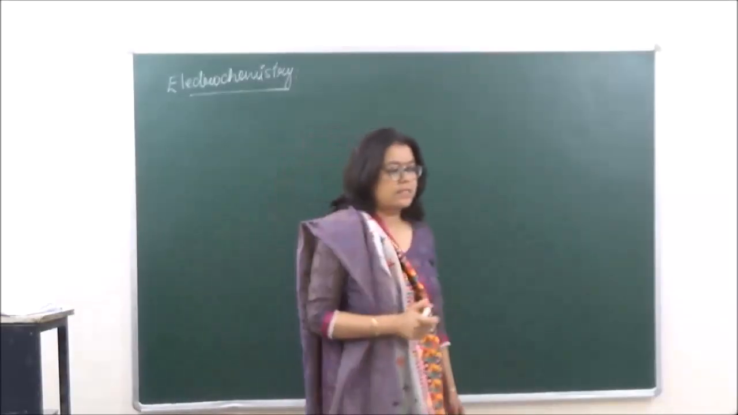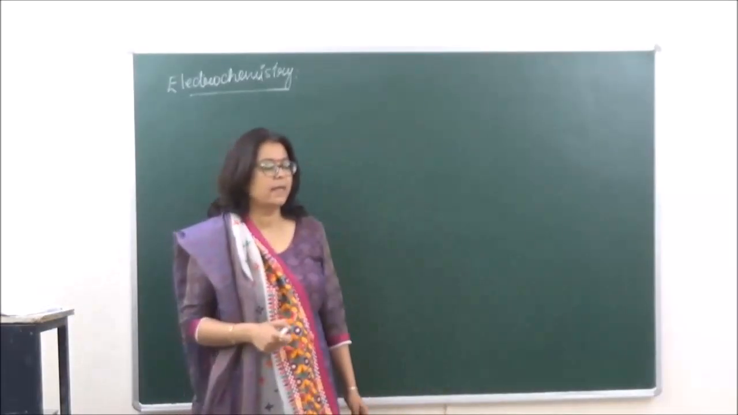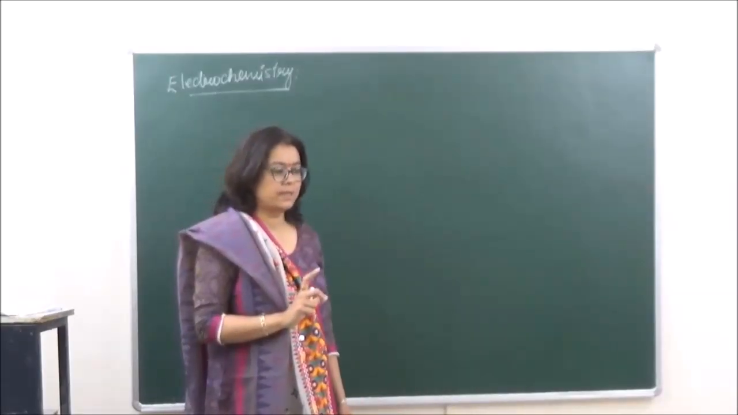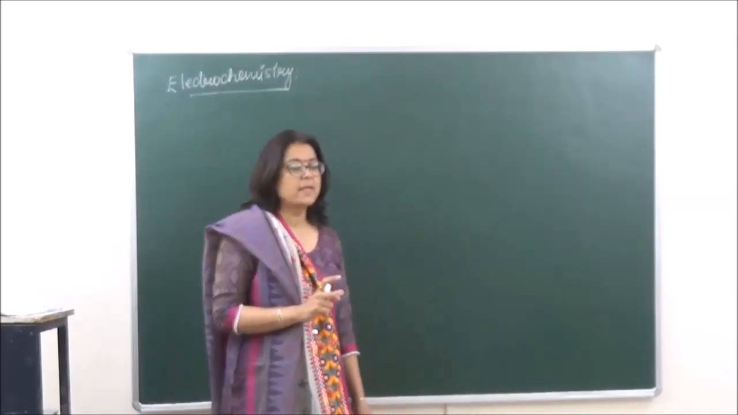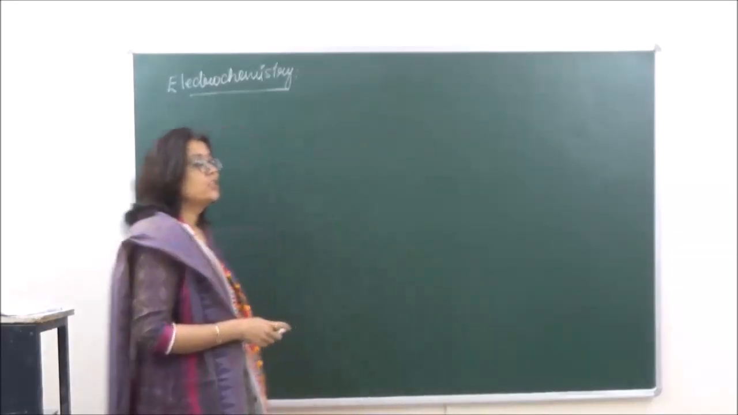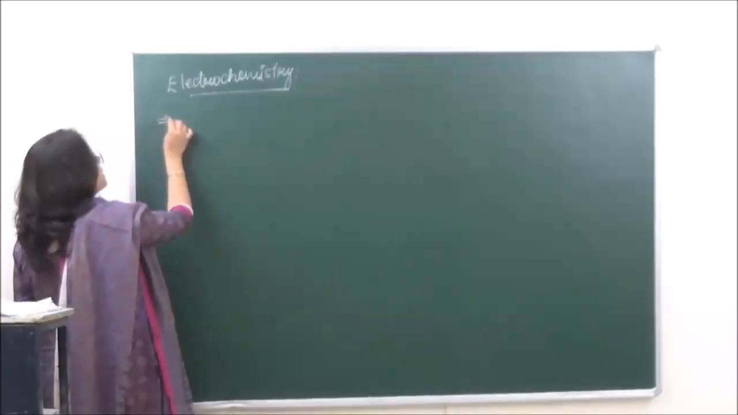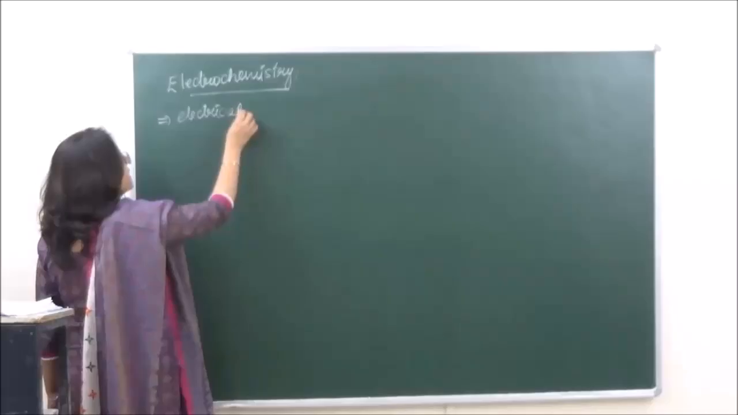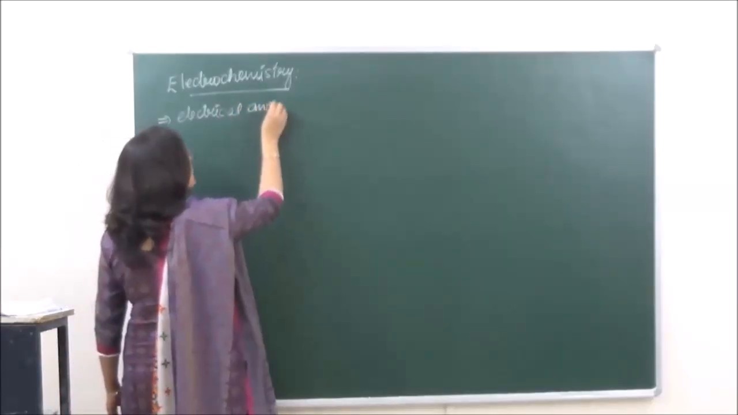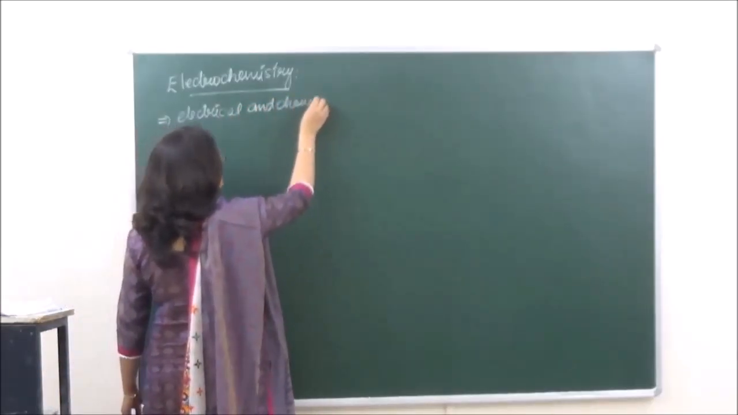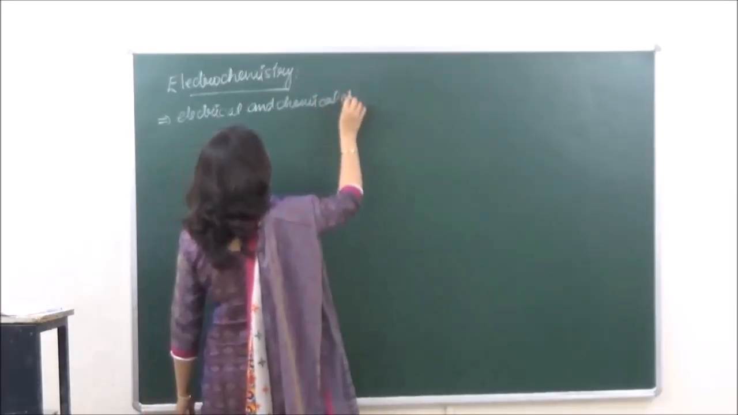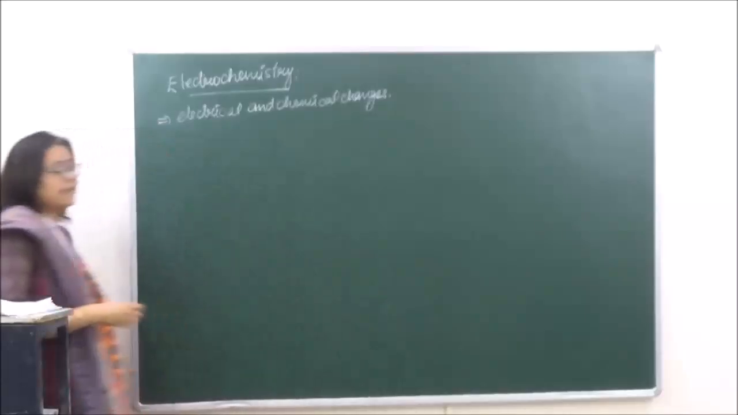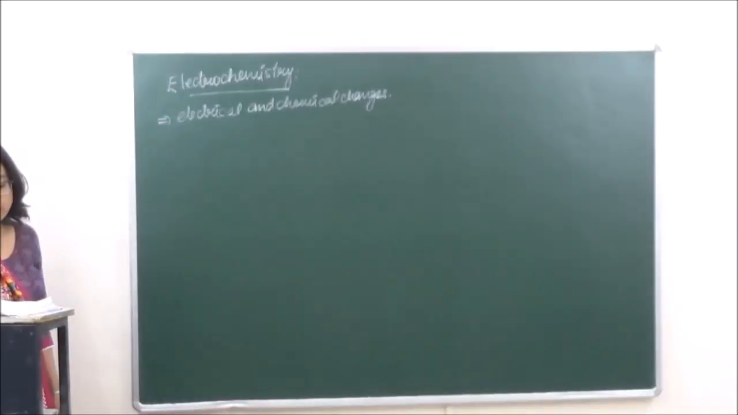Again, start with the third chapter of plus 2, that is electrochemistry. When we are talking of electrochemistry, what is it? It is that branch of science in which electrical and chemical changes take place. So, the branch of science which deals in electrical and chemical changes, that is what electrochemistry is, right?